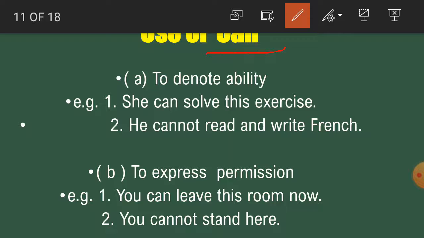So can is used to denote ability. For example, she can solve this exercise. So here students, can shows the ability of the subject she. He cannot read and write French. So here again, can shows the ability of he.